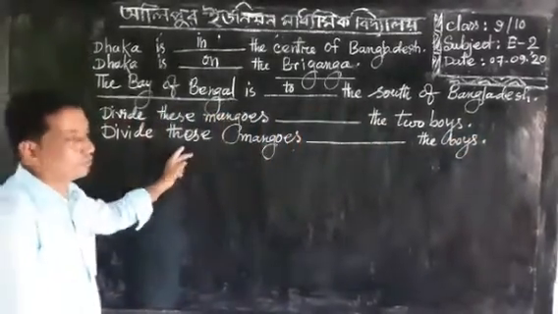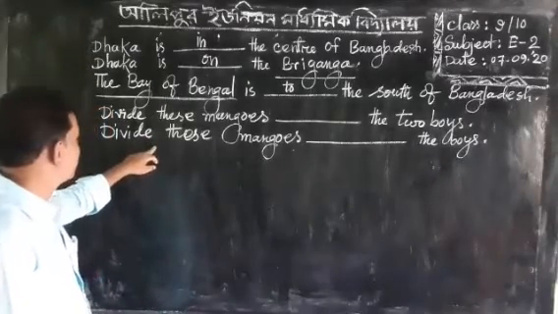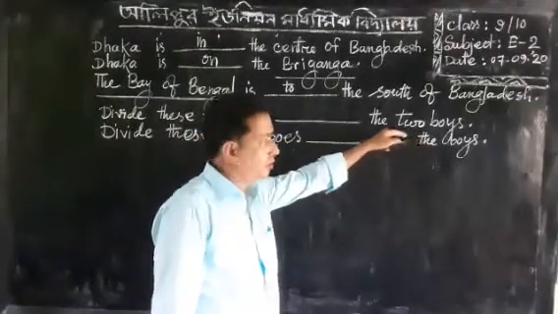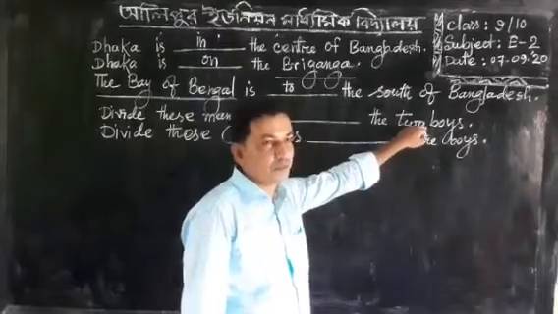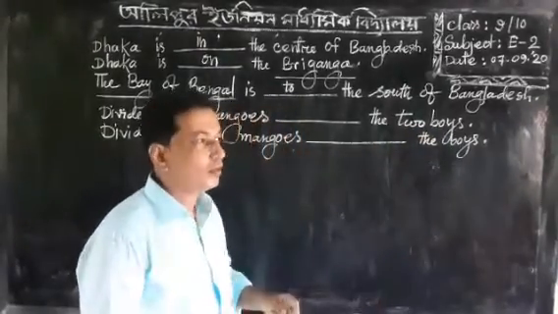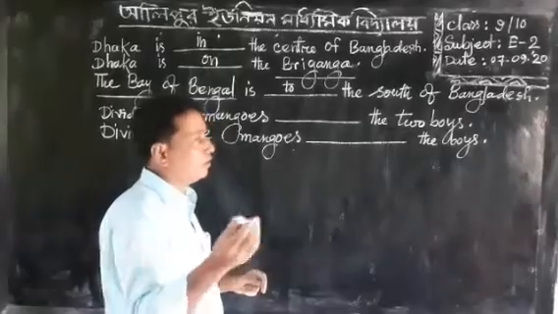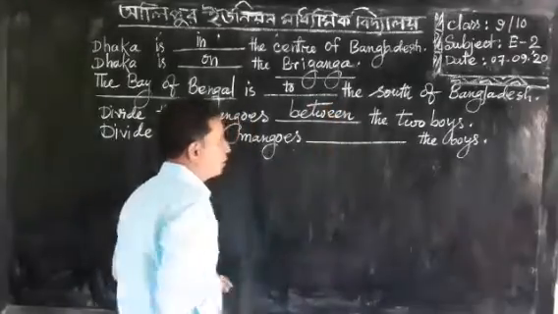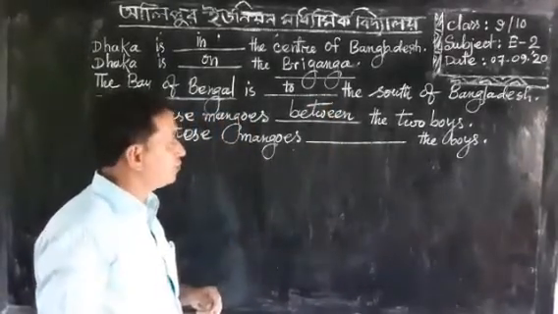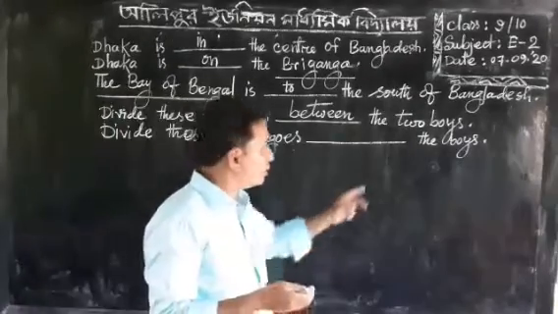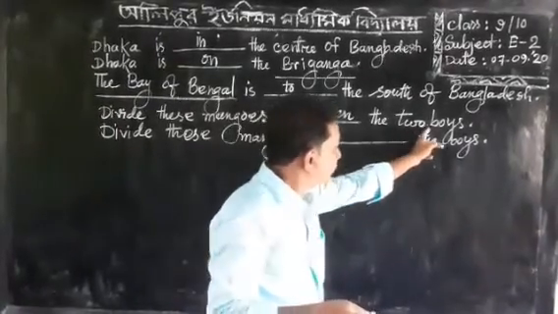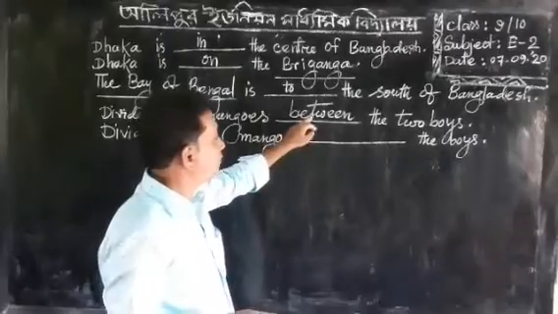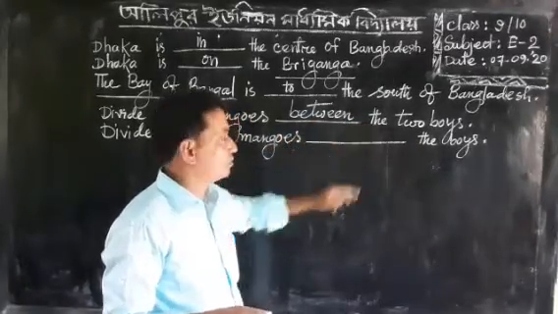The learners, have a look at the two sentences. Divide these mangoes blank the two boys. There is a specific number in the sentence, because two boys, 1, 2, 3, 4. This is a specific number, and if there is any specific number, we can put the preposition between. Understood? Students, between, because if there is a specific cardinal number, the two boys, we can count them, so we can put between before these words.